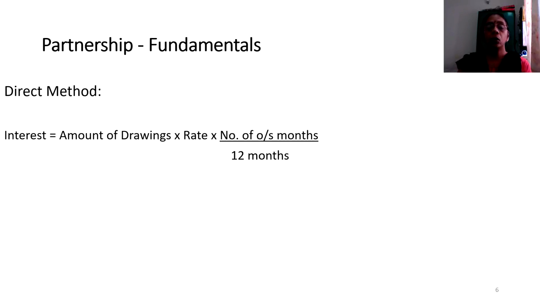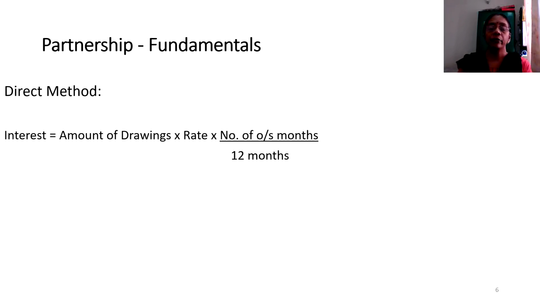Usually, you know what a financial year stands for. It is from 1st of April of one particular year till it ends with 31st March of the consecutive year, that is the next year. Now imagine a partner has withdrawn certain money on 1st of April. So he has used this money for all the 12 months of the year. Naturally, the outstanding months would be from 1st of April till 31st of March.